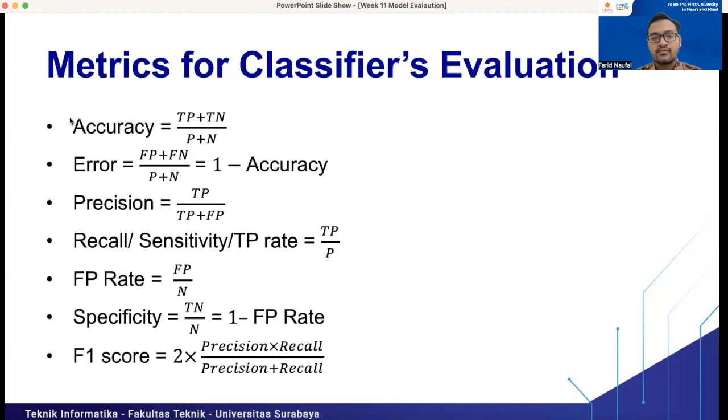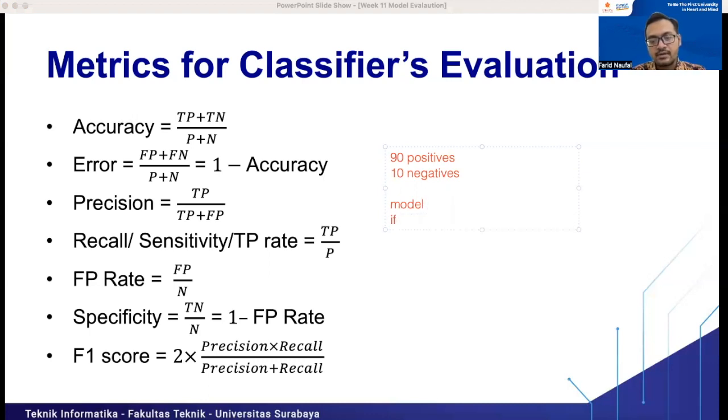If we use accuracy for assessing a model that classifies an imbalanced data set, the accuracy does not really represent the actual performance of our model. I will give you an example. If we have data that contains 90 positive and 10 negative, then for the model that we build for classifying this data set, we can just build a very simple model.